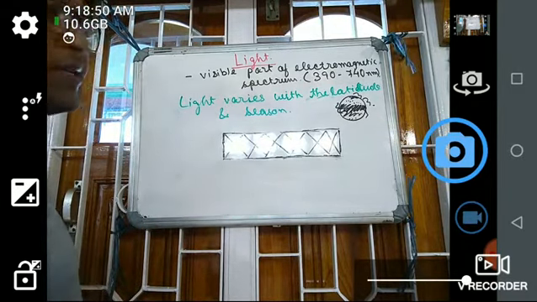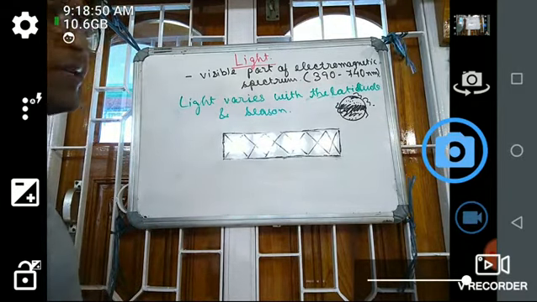Effect of light on plants. So how are these plants affected by light? Next, okay. First, number one, the formation of chlorophyll pigment.